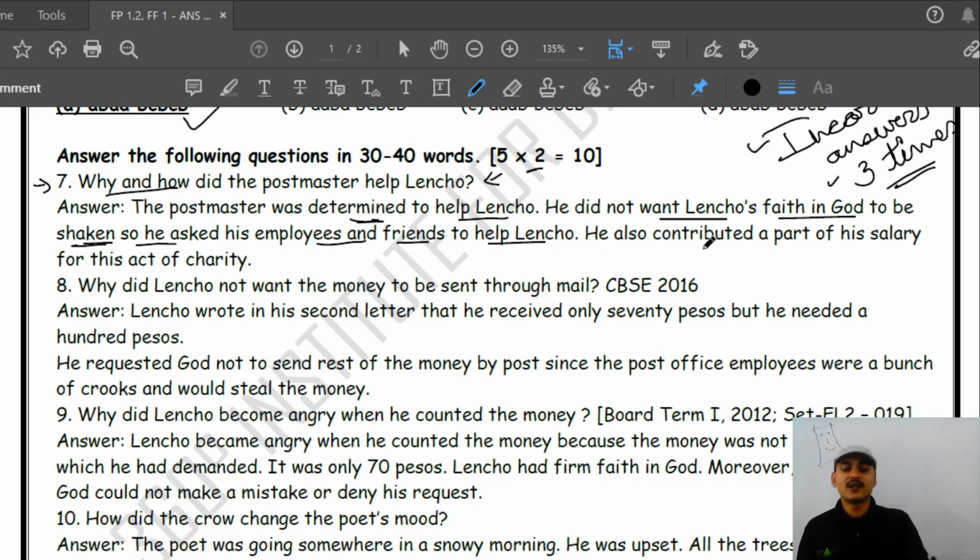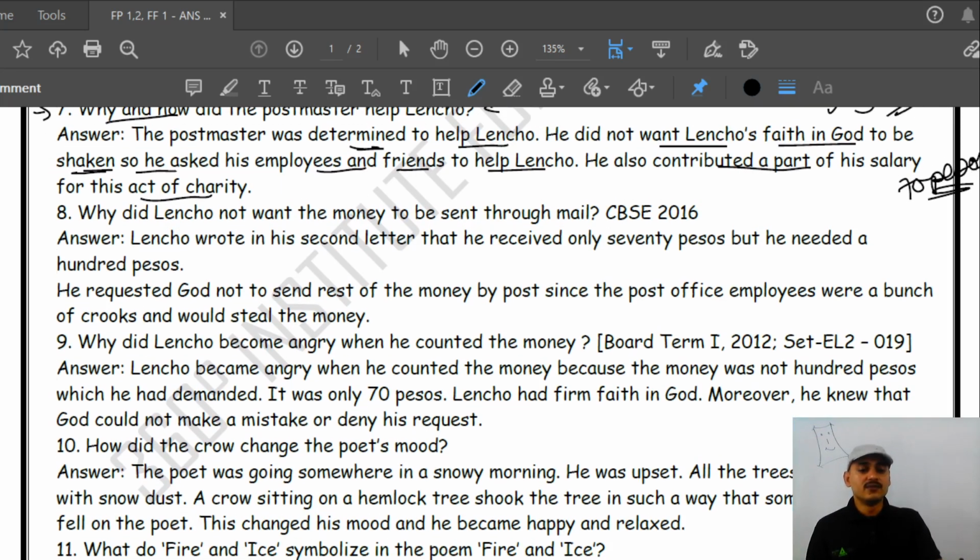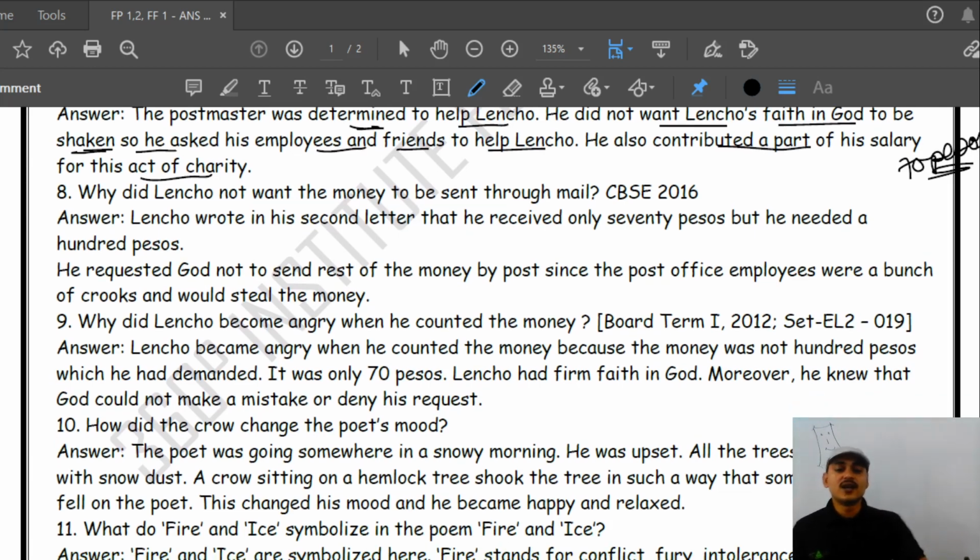They all contributed. He himself contributed part of his salary as an act of charity, and everybody collected together. They collected around 70 pesos and gave it as a reply to that letter. They gave this much money to Lencho.